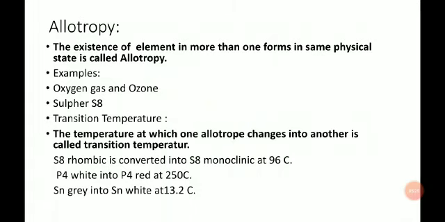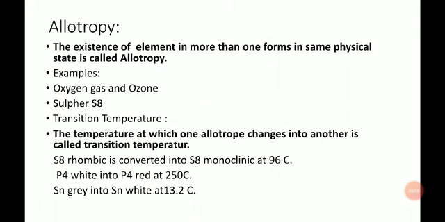Allotropy: the existence of an element in more than one form in the same physical state is called allotropy. Suppose at room temperature, ozone and oxygen both are present. Ozone is present in the sky and oxygen is present in our atmosphere. Both are present in the same physical state. So these two forms are known as the allotropic forms of oxygen.